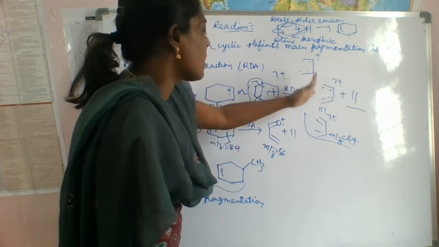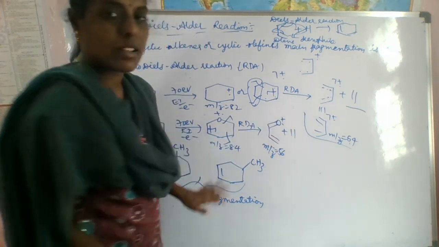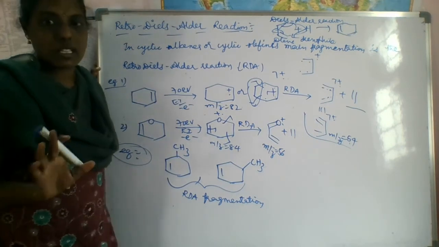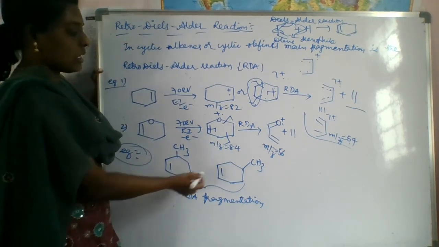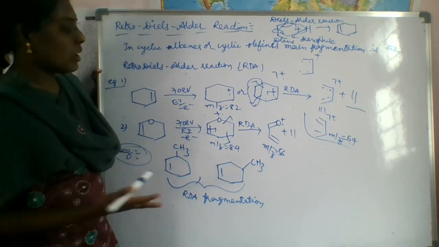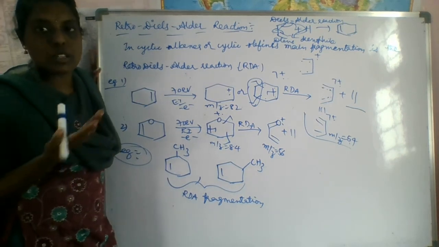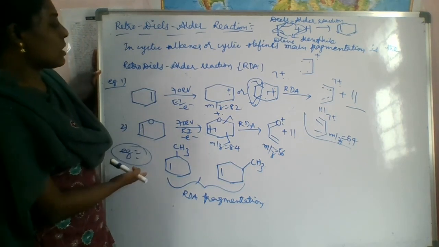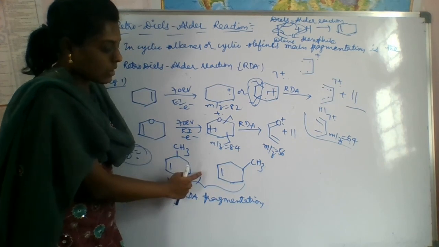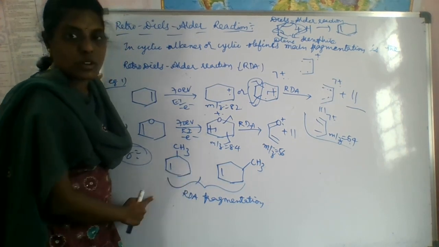The only difference is that there CH2 is there, here oxygen is there. The remaining will be the same. And these are two molecules you have to practice on your own. Then you will know what fragmentation method we have to follow for these cyclic alkenes. So practice these two molecules yourself.